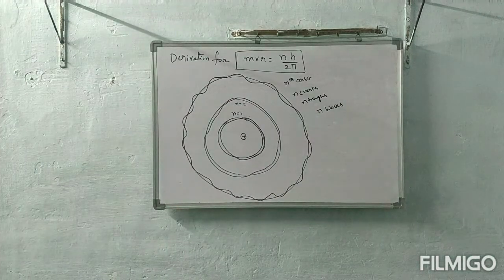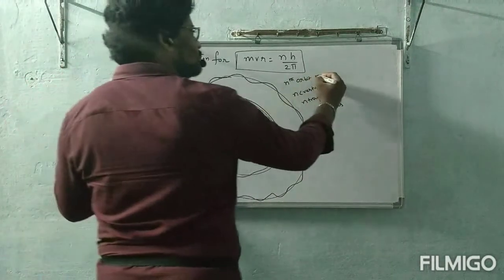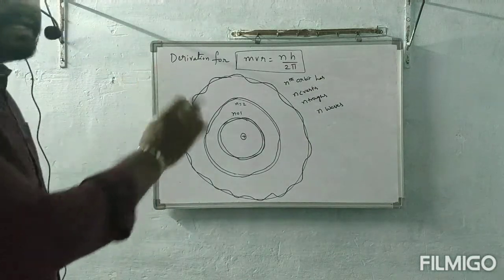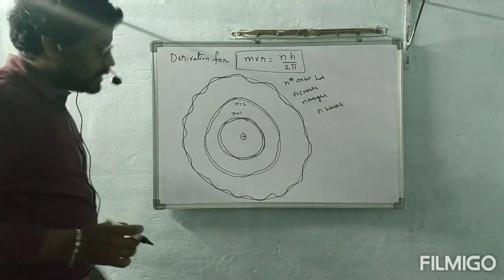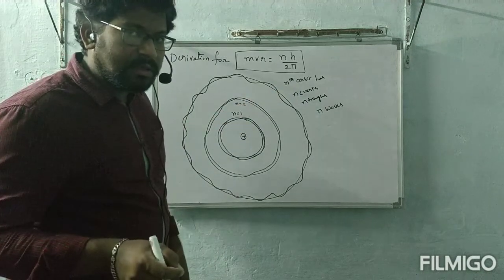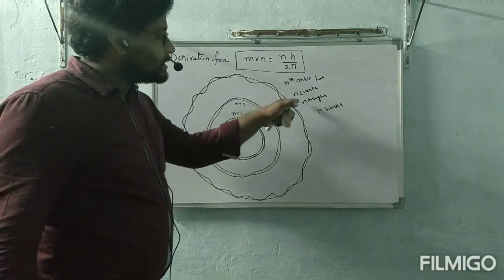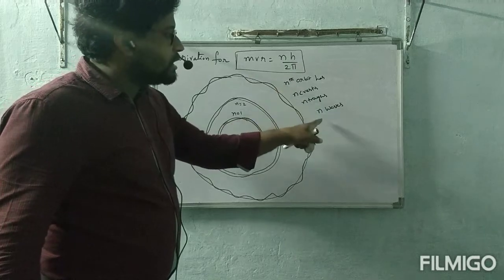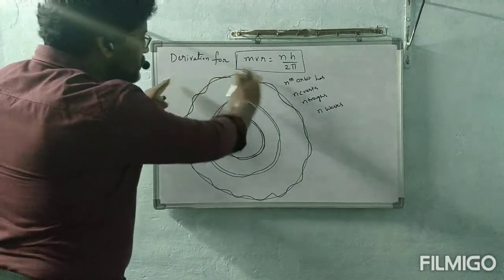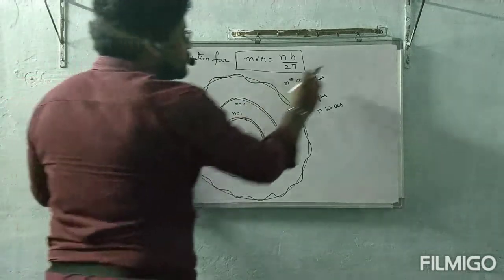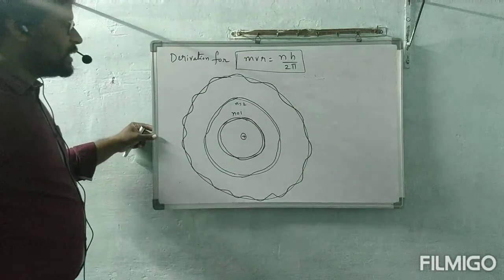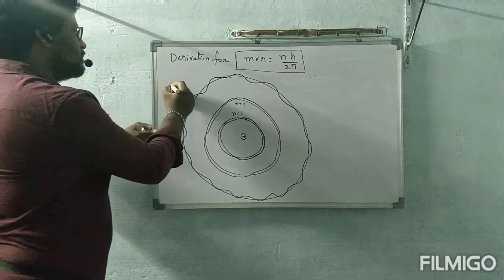The nth orbit has n crests. The electron which is present in the nth orbit will maintain the wave motion by following n crests, n troughs. Both are commonly called n waves. Is it correct? So imagine this as the nth orbit, and this is about the information I gave now. Observe the diagram clearly. This is the nth orbit.